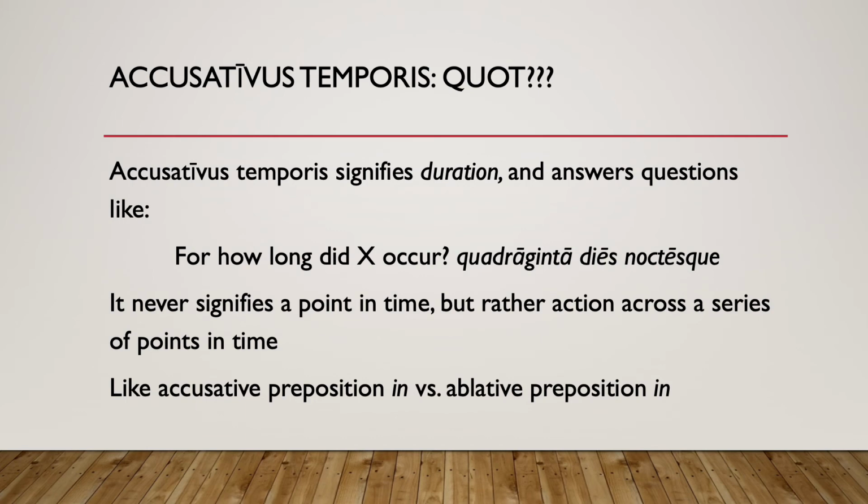This concept, the accusativus temporis, is similar to how in works as a preposition. When you go into the villa, in villam, you move across a series of points in space. You're outside the villa, you're on the threshold entering the villa, then you're in it. So in villam involves multiple different points in space. And so we use the accusative to indicate duration, motion across space. The accusativus temporis is the same, but indicates motion across time. Now let's look at the ablativus temporis.